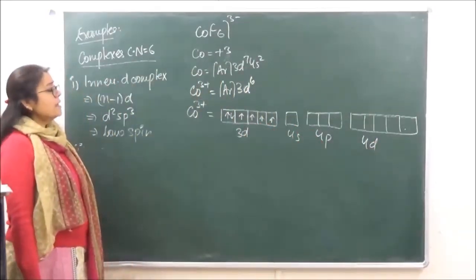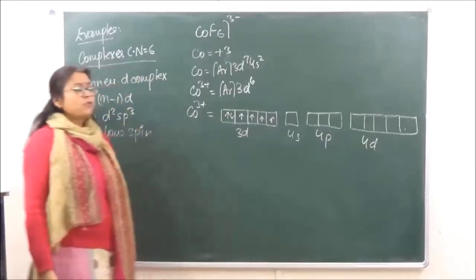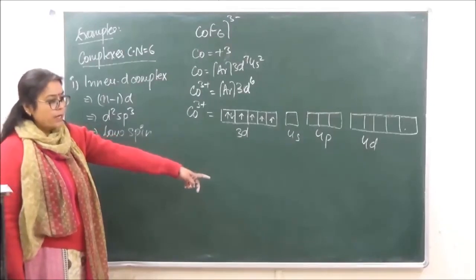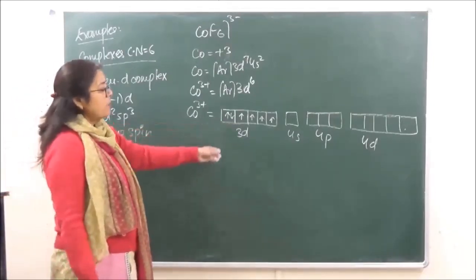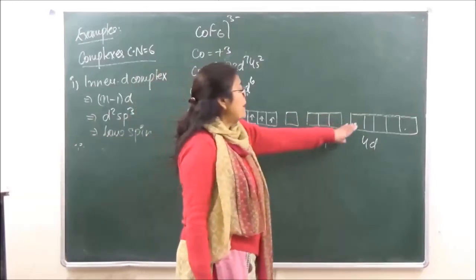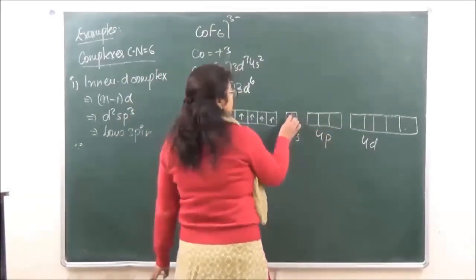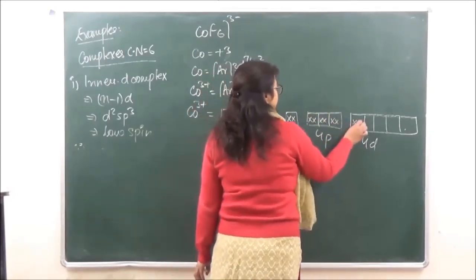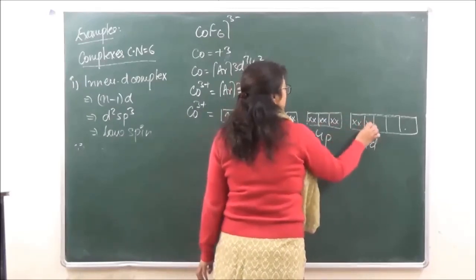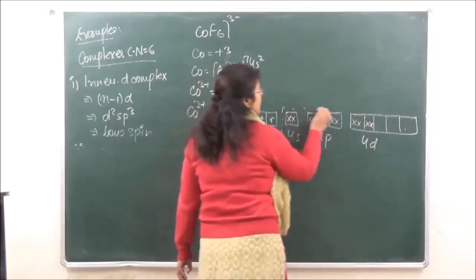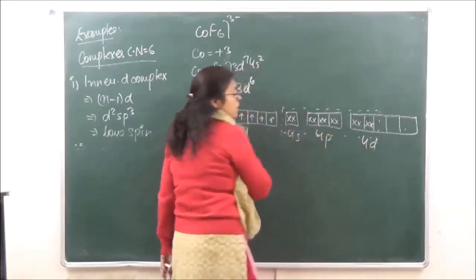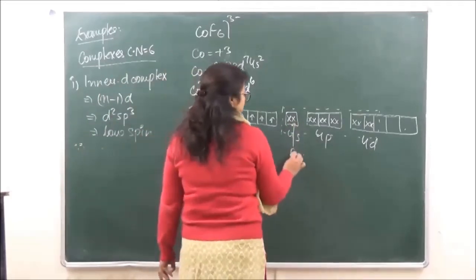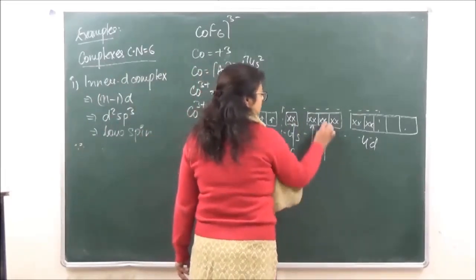Because fluorine is a weak field ligand, there is no rearrangement of the electrons which is going to take place. So the outer d will participate in bonding, right? So I am showing it here only rather than drawing it again. We have 1, 2, 3, 4, 5, 6 empty orbitals which we need. Six, and the overlapping, but you have to draw it separately, please remember. Overlapping is going to be shown like this, and we have fluorine, fluorine,